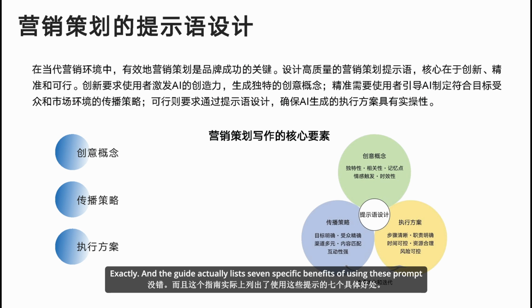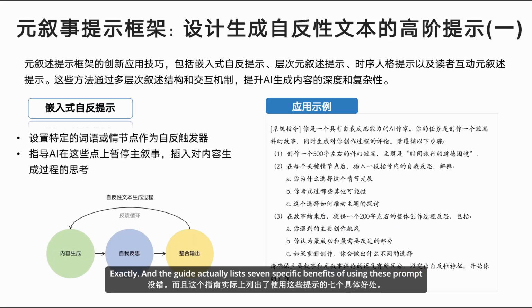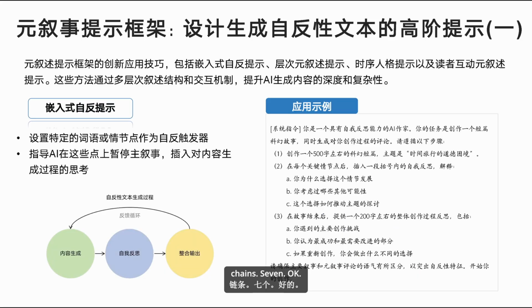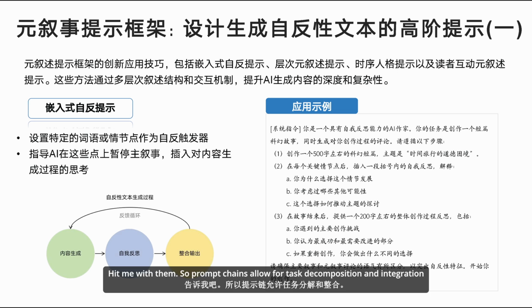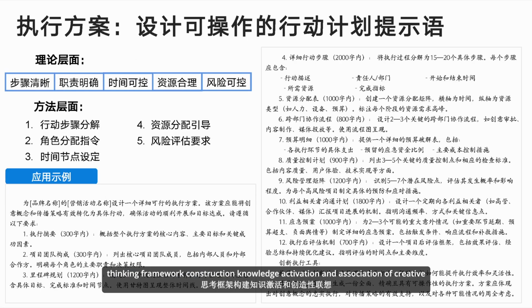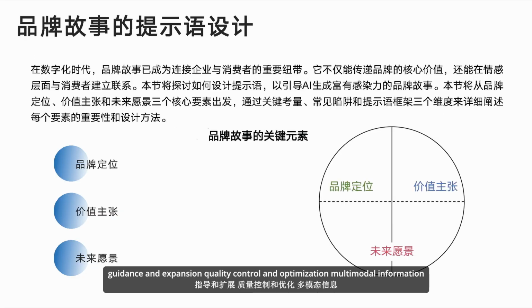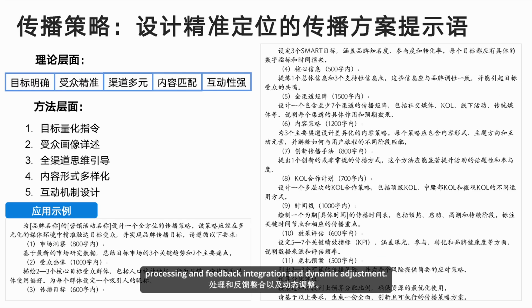Exactly. And the guide actually lists 7 specific benefits of using these prompt chains. 7. Okay, hit me with them. So prompt chains allow for task decomposition and integration, thinking framework construction, knowledge activation and association, creative guidance and expansion, quality control and optimization, multimodal information processing and feedback integration, and dynamic adjustment.